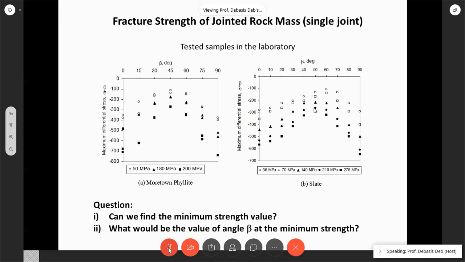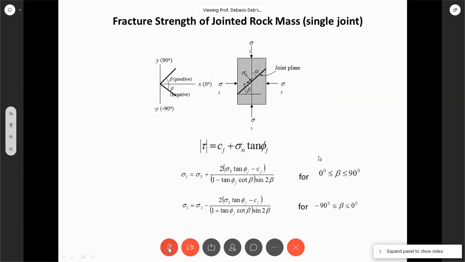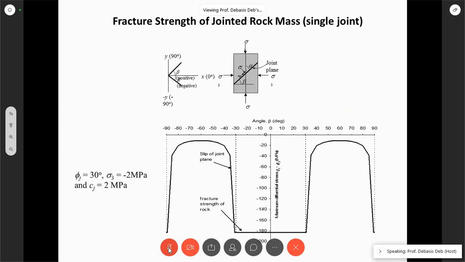So this is a very important information we can gather from that simple formula. It's a very simple formula. Using Mohr-Coulomb, we can get this information: how does the dip angle change the strength property of that rock mass?